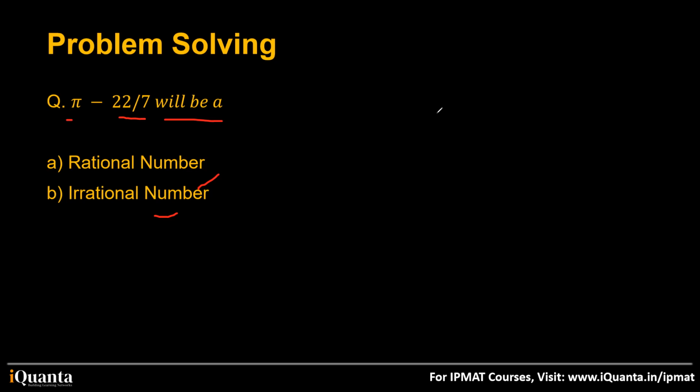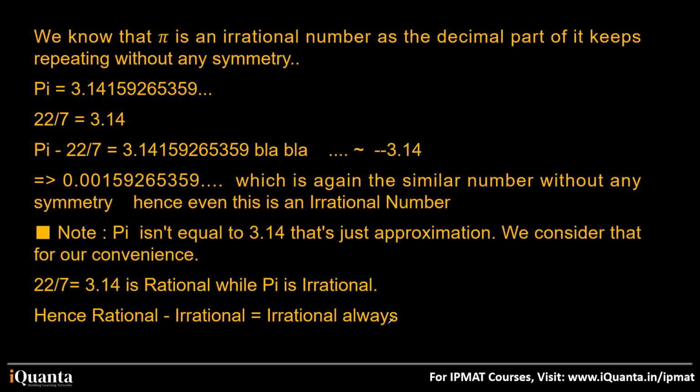Okay, let's see the answer. It's irrational. Option B is correct. Now, why is option B correct? We were given pi minus 22 by 7. Now I'll tell you a very interesting thing. This pi that we talk about is mostly used in areas. When we talk about circular areas, where we have curves, only then will you encounter pi.